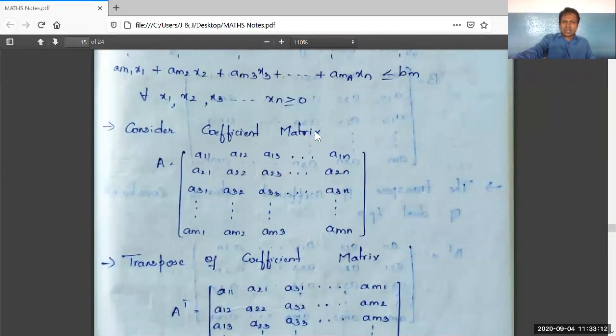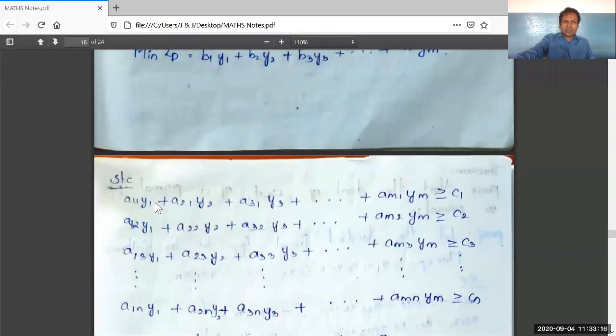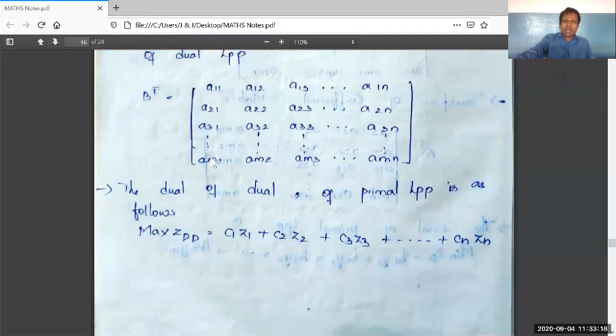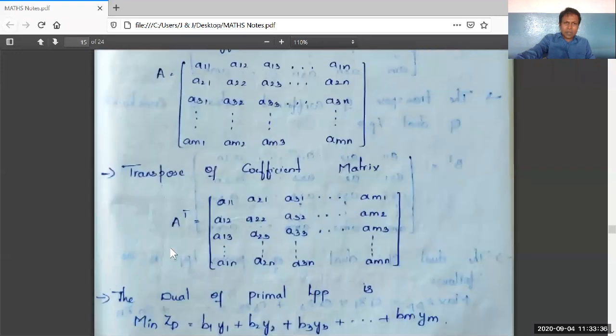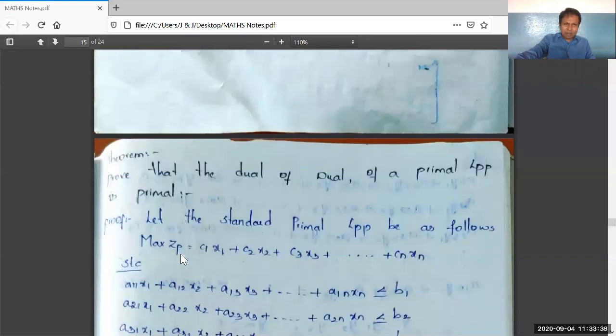See carefully, the matrix A and this B transpose are similar matrices. Therefore, if we write the dual by using these elements, definitely we will get the primal LPP. So see here, max ZDD. What does this DD indicate? See here, max ZP indicates it is the primal LPP.